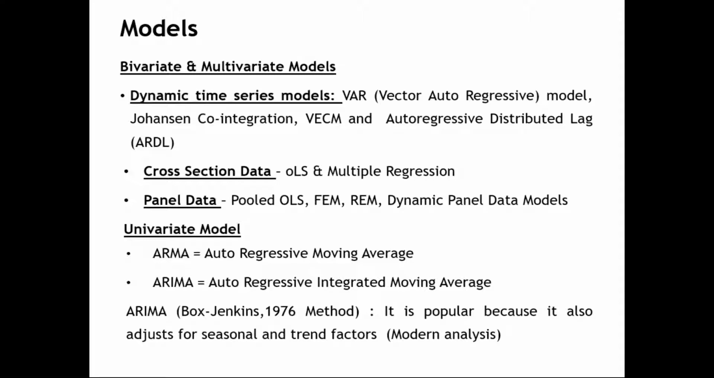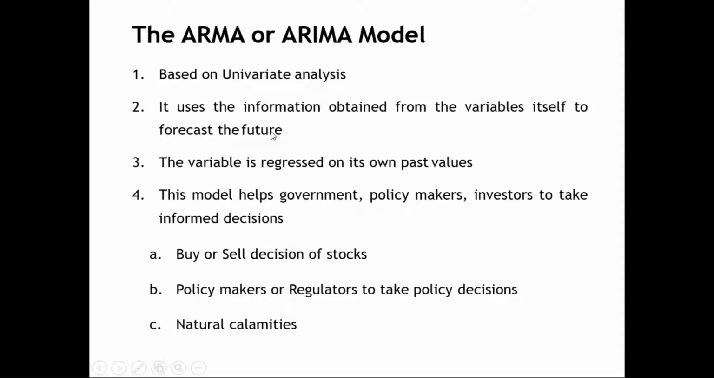So ARIMA is a univariate model. Please understand, ARIMA is a univariate model where the variable uses its own lag to predict its future. Coming to a clearer understanding of the ARIMA model, as I told you, it is a univariate analysis, and the information obtained from the past is used to predict or forecast the future. So past behavior is used to predict.